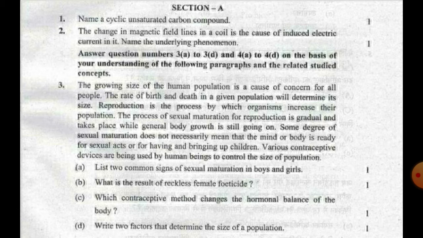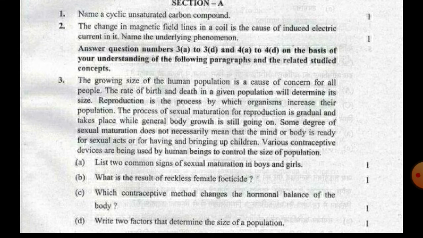The rate of birth and death in a given population will determine its size. Reproduction is a process by which organisms increase their population. The process of sexual maturation for reproduction is gradual and takes place while general body growth is still going on. Some degree of sexual maturation does not necessarily mean that the mind or body is ready for sexual acts or for having and bringing up children. Various contraceptive devices are being used by human beings to control the size of population. So the first question is: list two common signs of sexual maturation in boys and girls.